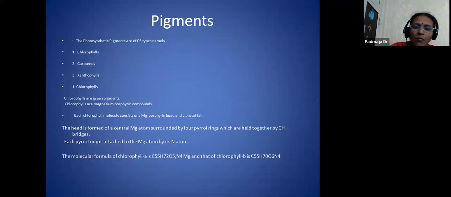And here, what is essential for photosynthesis to take place? Here, different types of pigments are there. Depending upon the pigments, they are of three types: chlorophylls, carotenoids, and xanthophylls. The chlorophyll pigments are green in color, and chlorophylls consist of the inorganic substance magnesium and porphyrin compounds.